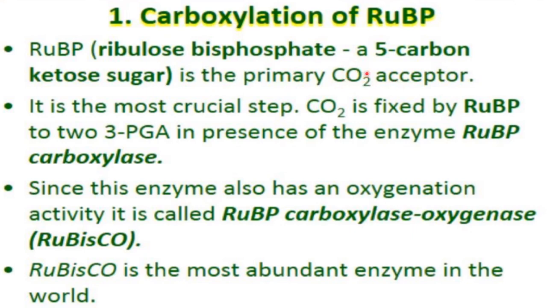Okay, carbon dioxide that plants are absorbing from the atmosphere. This carbon dioxide is first accepted by ribulose bisphosphate. Okay, and it is the most crucial step, this carboxylation. Carboxylation means addition of carbon. So it is the most crucial step. CO2 is fixed by RUBP to 2 molecules of 3-PGA. So RUBP is accepting the carbon dioxide from the atmosphere, and then it is making 2 molecules of 3-PGA in the presence of enzyme RUBP carboxylase.